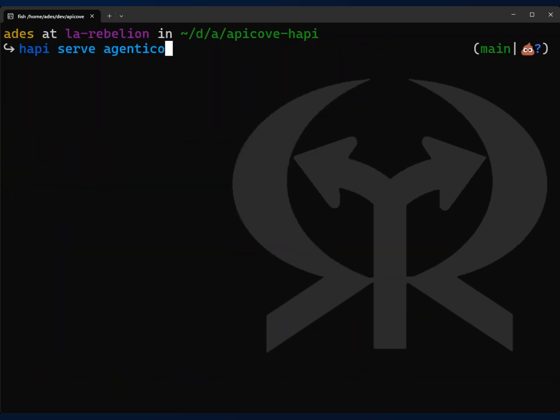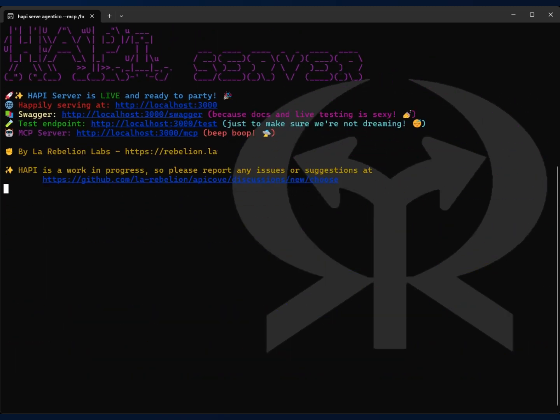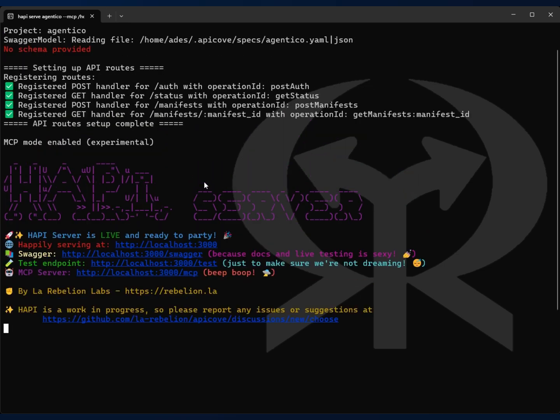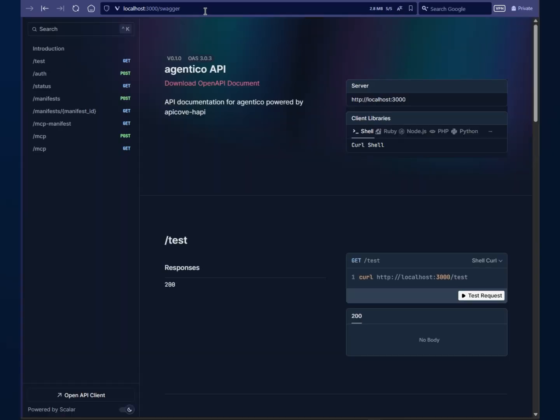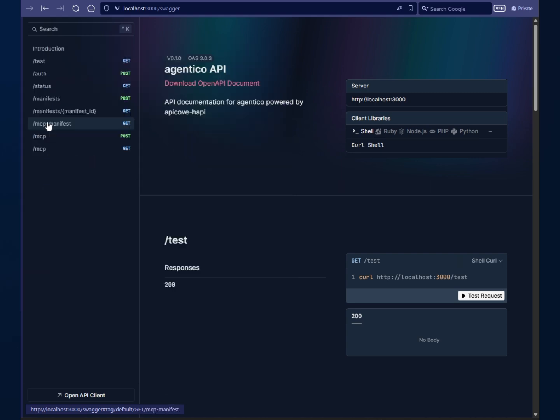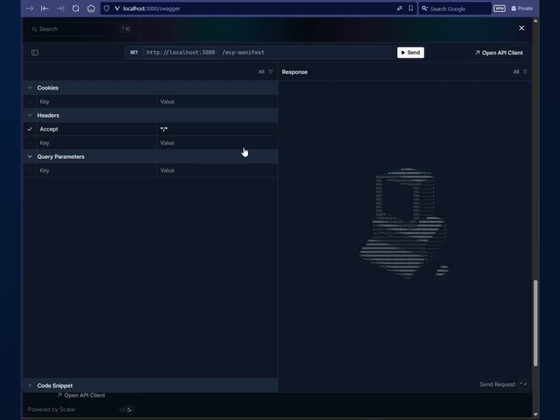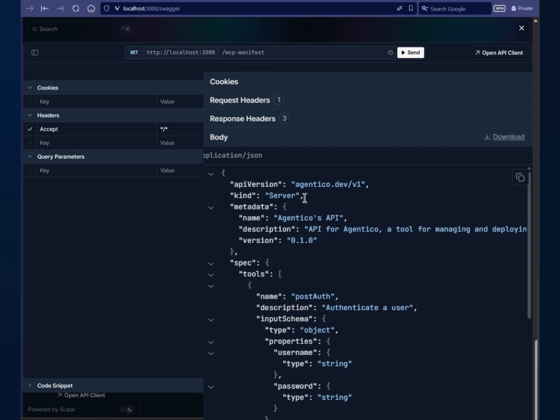Let's now start the server with a flag, MCP. With that flag, we are telling Happy server that we want to use the OpenAPI specification to provide the tools for MCP clients to communicate with the server automatically. So if we open our Swagger UI, you will see that we have this MCP manifest endpoint. This endpoint generates an intent-based manifest that can be used to start MCP servers from scratch, as well as when you are in a brownfield, but we will check that later.